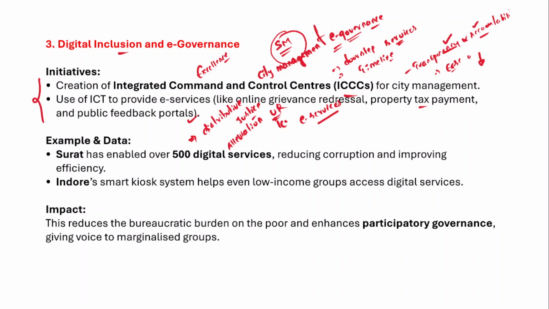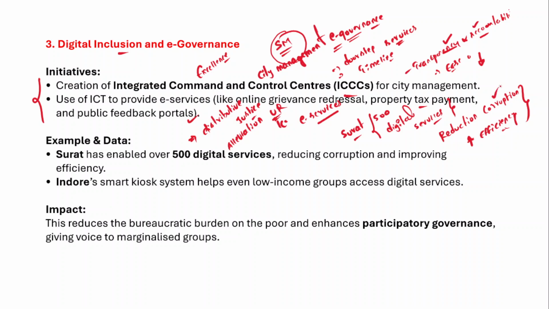Surat as a city has enabled over 500 digital services, and these 500 digital services helped reduce corruption and also improved the overall administrative efficiency. I've already explained how reduction in corruption would result in distributive justice and elimination of urban poverty.